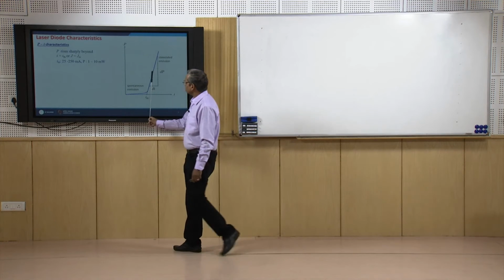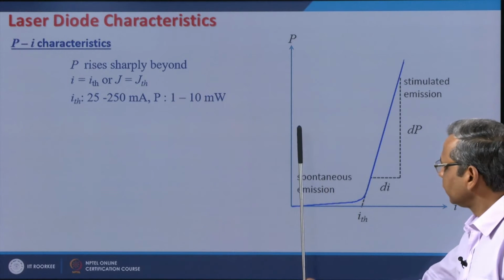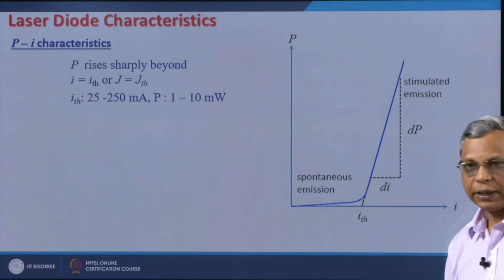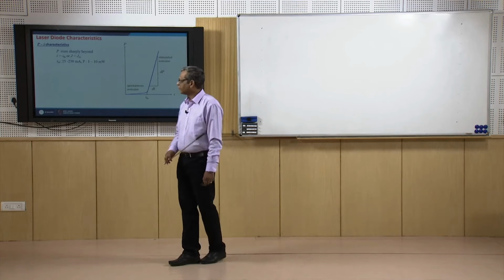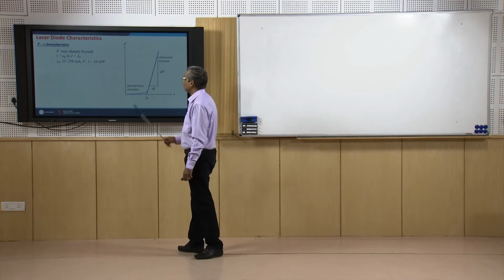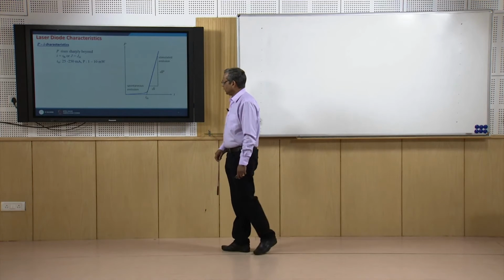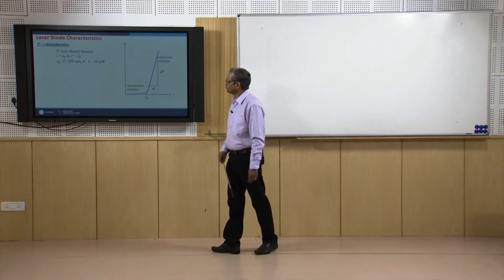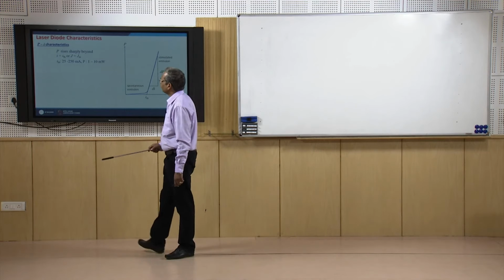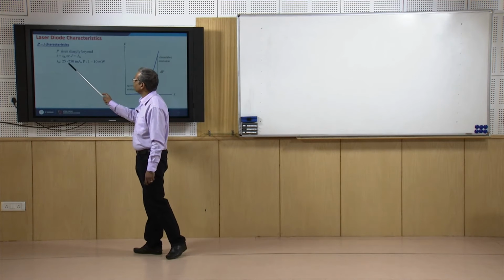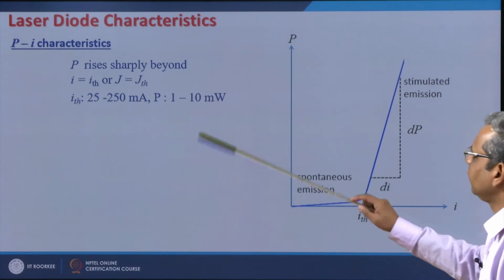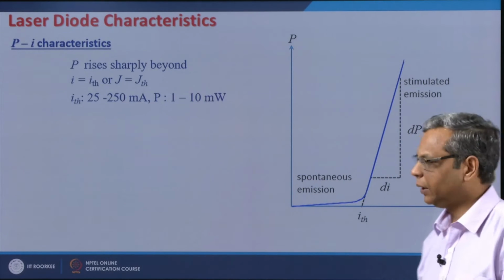So the region below threshold is the region in which the laser diode operates as an LED, and in this region it operates as an LD or laser diode. Typically ITH is 25 to 250 milliamps, and the output power that you get is 1 to 10 milliwatts.